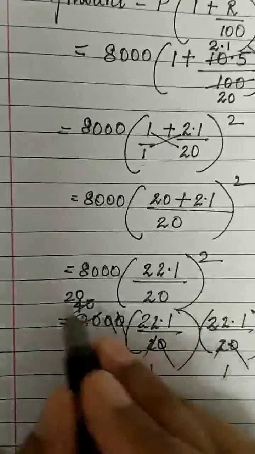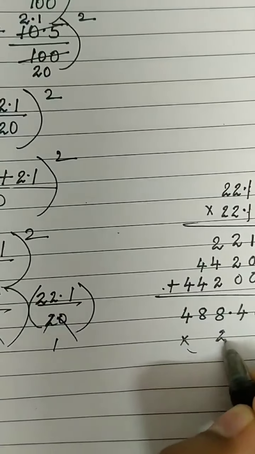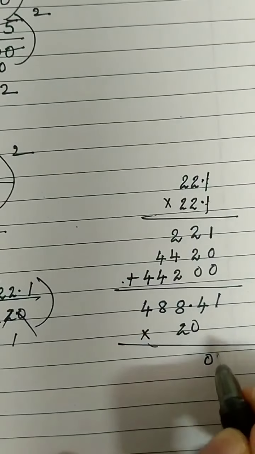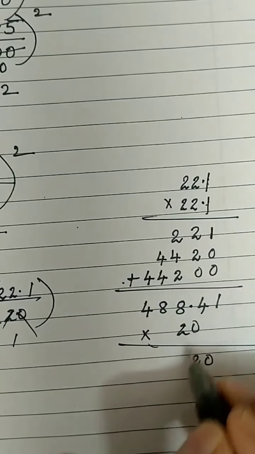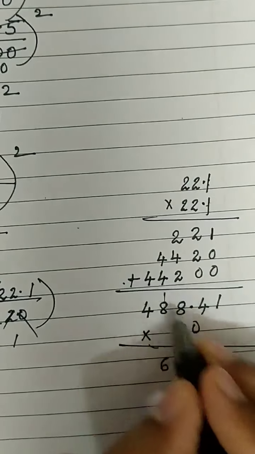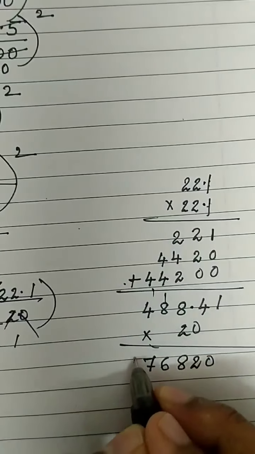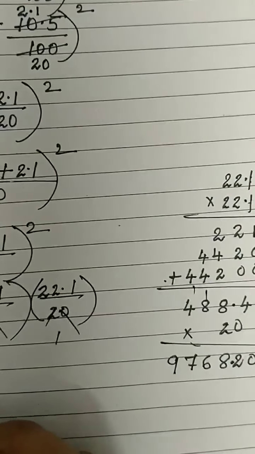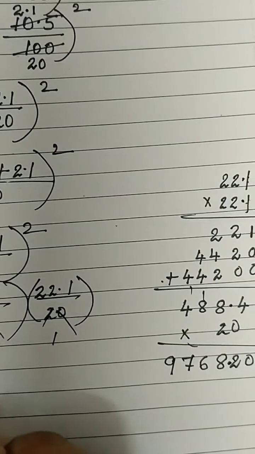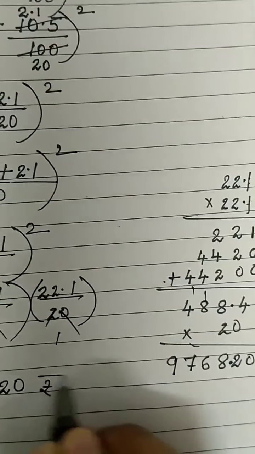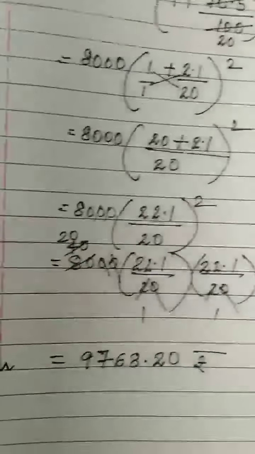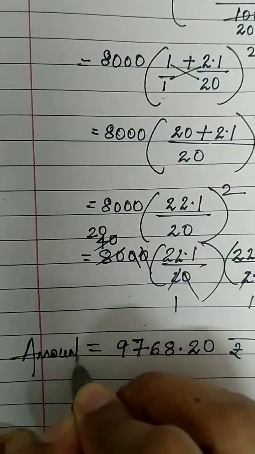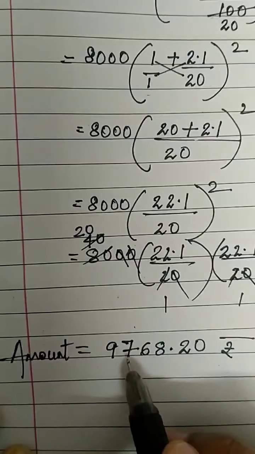Now to this we have to multiply 20, this multiplied by 20, which is equal to, with 0 it will be 0 only, so I'll put a 0. 2 1s are 2, 4 2s are 8, 8 2s are 16, carry 1, 16 17 carry 1, 4 2s are 8 and 9. Put the decimal point. So I am getting the amount as 9,768.20 rupees is the amount that I get. So the amount that we got, that is the total amount that she has to pay along with the principal, is